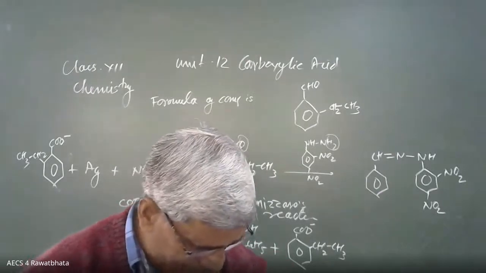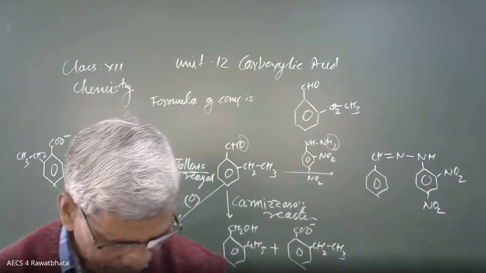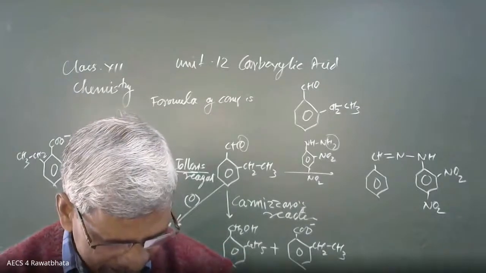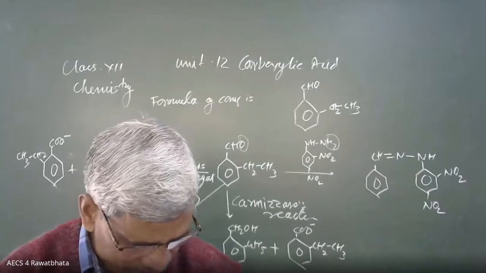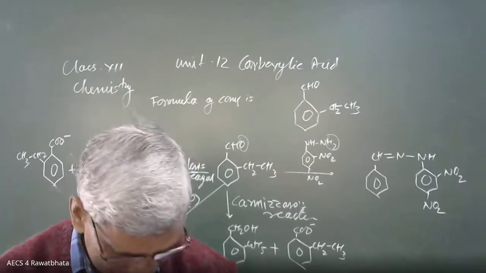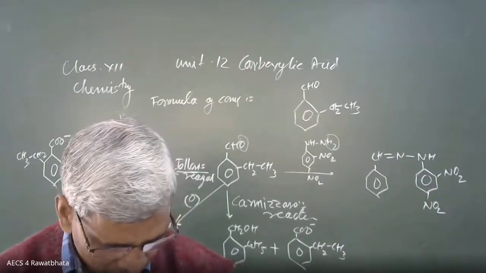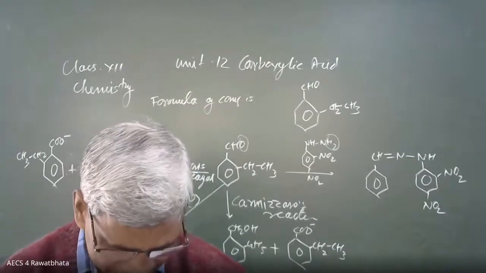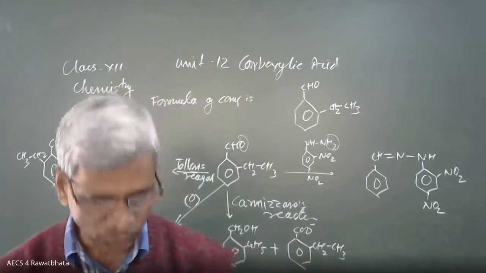Question number 19 here. One more question. An organic compound contains 69.77% carbon, and hydrogen and oxygen. Please see it, page number 379. The molecular mass of the compound is 86. We have to go for calculation of the empirical formula.